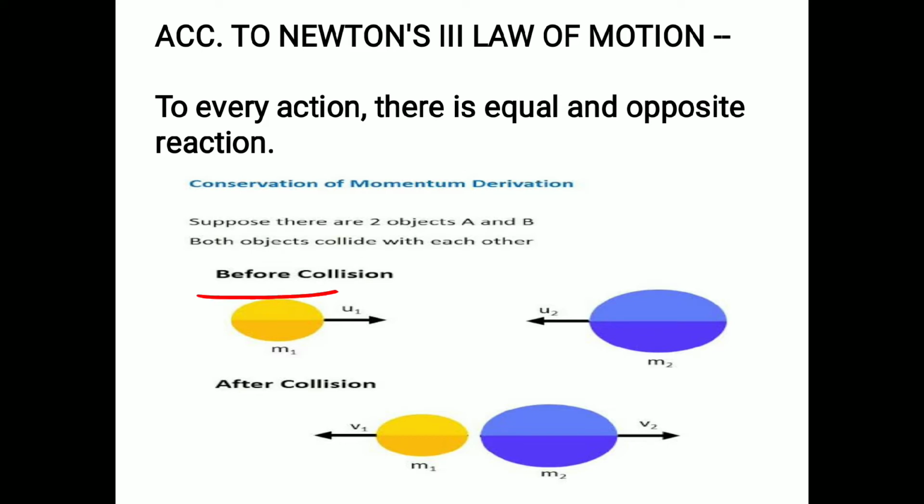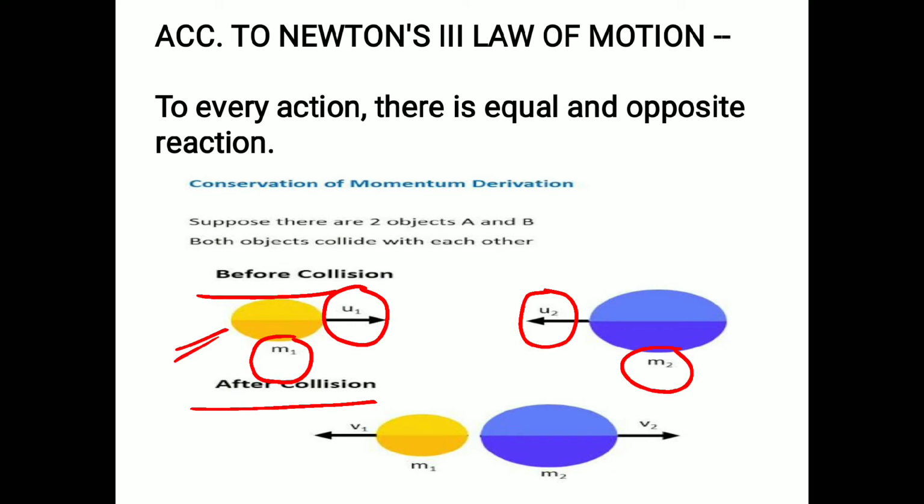Before collision and after collision, suppose there are two objects. First object's mass is m1 and it is moving with the velocity u1. Second object has the mass m2 and is moving with the velocity u2. They are coming near each other, moving towards each other, and they collide.